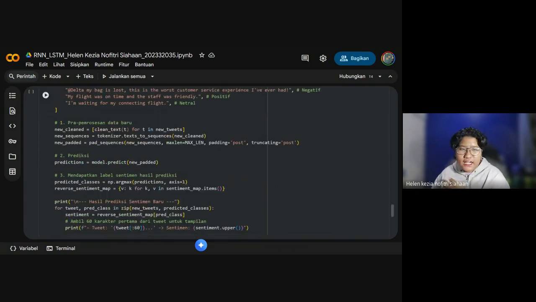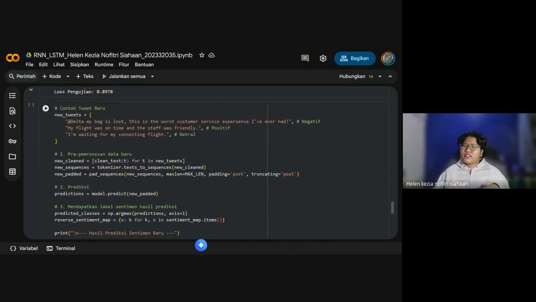Using some tweets, as you can see in here, the tweets print out the negative, positive, and neutral. Like the negative one says, "At Delta, my bag is lost. This is the worst customer service experience I've ever had." And the positive says, "My flight was on time and the staff was friendly." And the neutral is, "I'm waiting for my connecting flight."